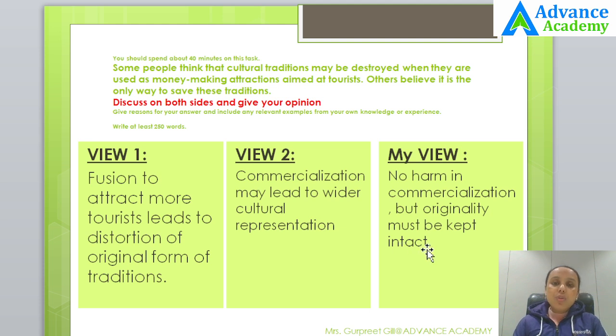For example, if they want to represent the Punjabi folk dance in front of the British tourists, they should represent the actual folk music and actual folk songs and with ethnic wear. They should not be representing the fusion or the hybrid or the modernized versions of the Punjabi culture. In this way they will be helping in the survival of the culture. I hope that you understand.